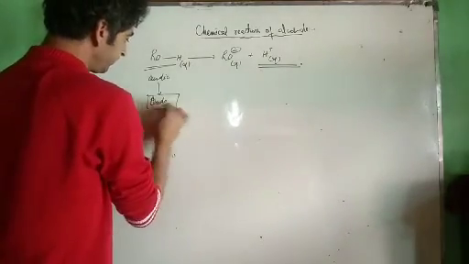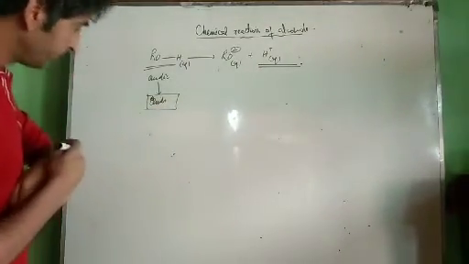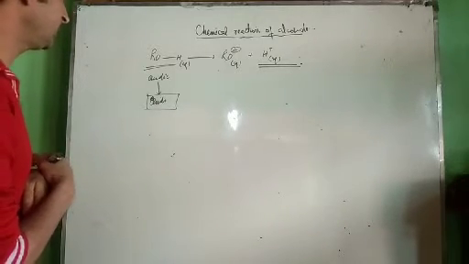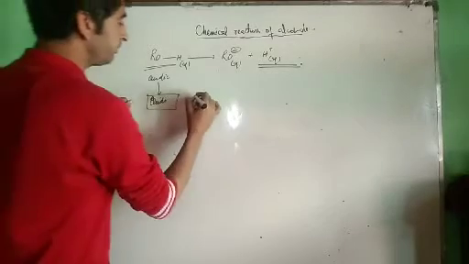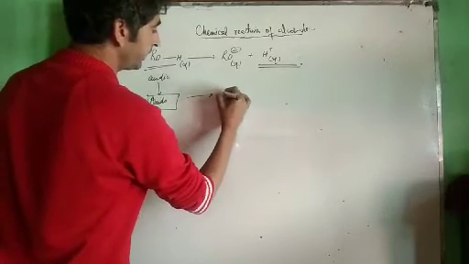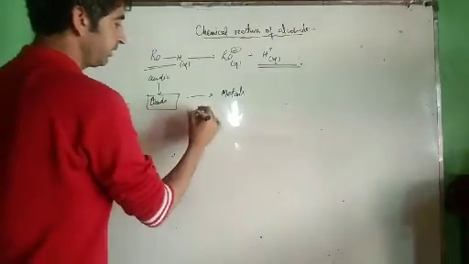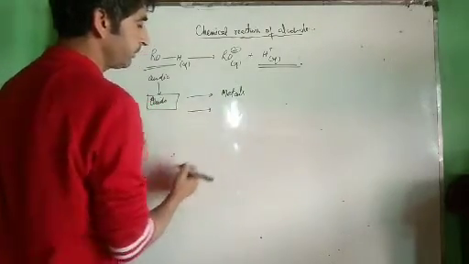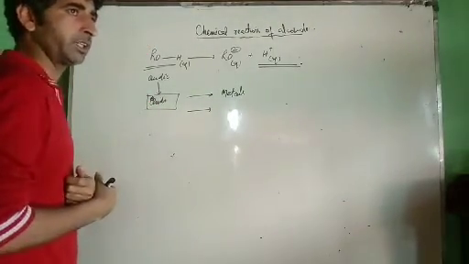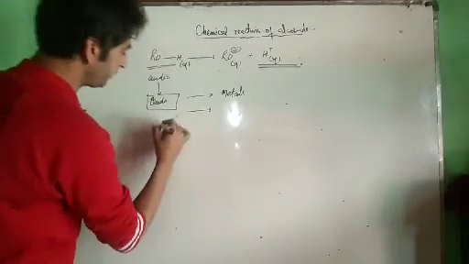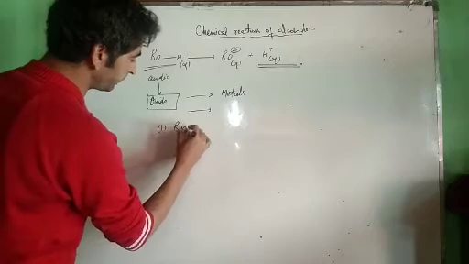Now, from your basics of class 10th, we know what type of properties acids show. Acids react with metals. Acids react with sodium carbonates. Acids react with bicarbonates. Acids react with bases. Let us take the first property, reaction with metals.